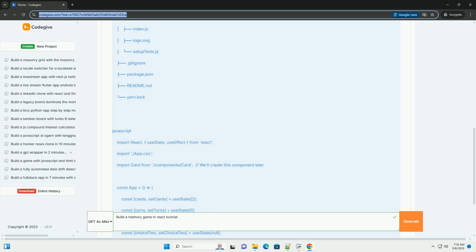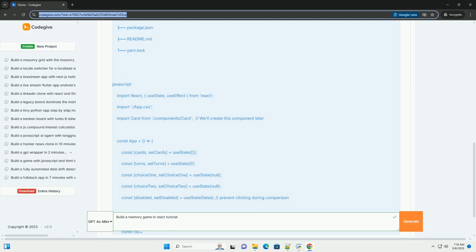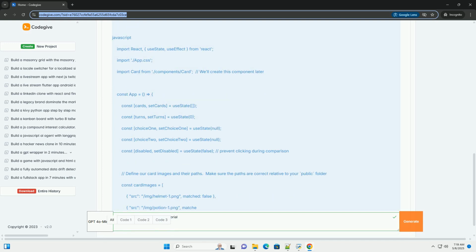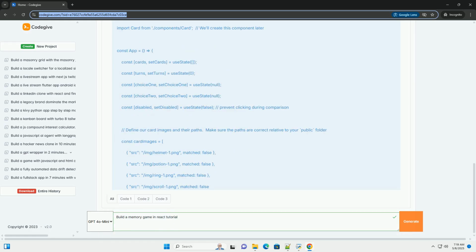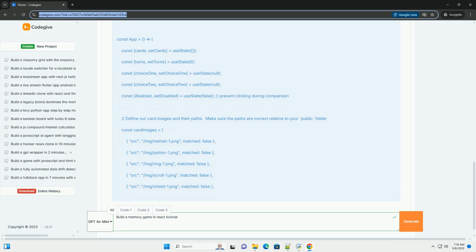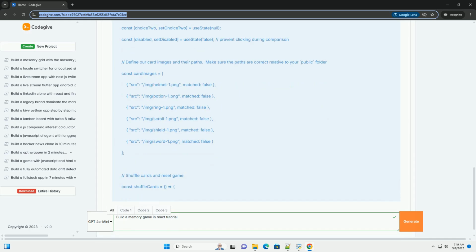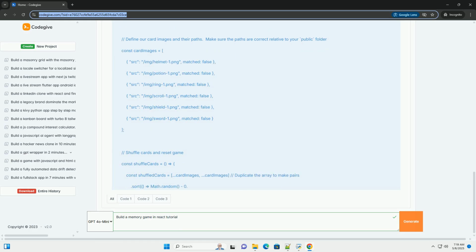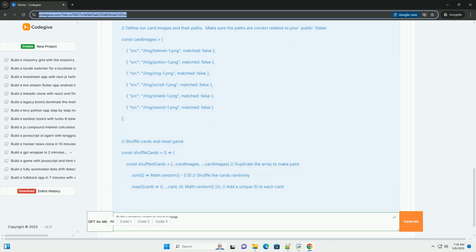Project setup. 1. Create a new React app. Open your terminal and navigate to the directory where you want to create your project. Then, run the following command. This command uses create React app to generate a basic React project structure. 2. Project structure. After the command finishes, you'll have the following structure.